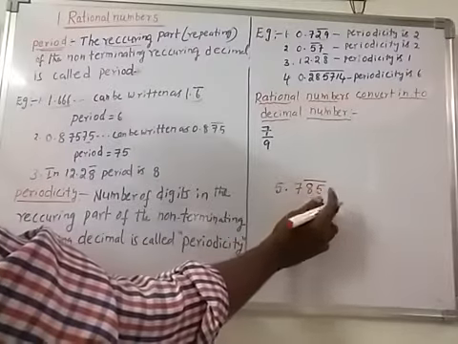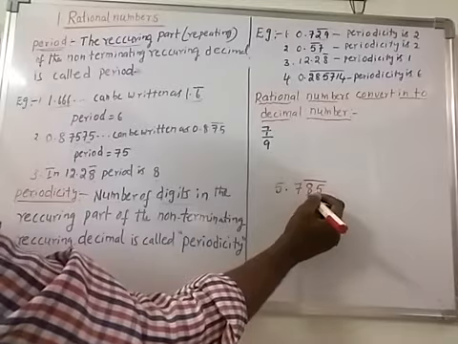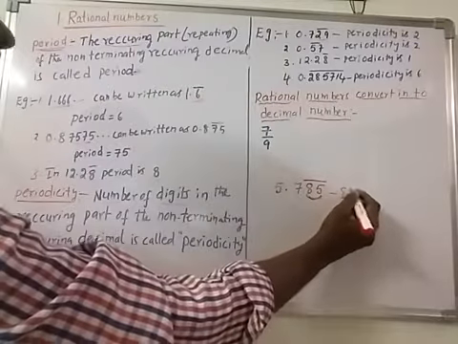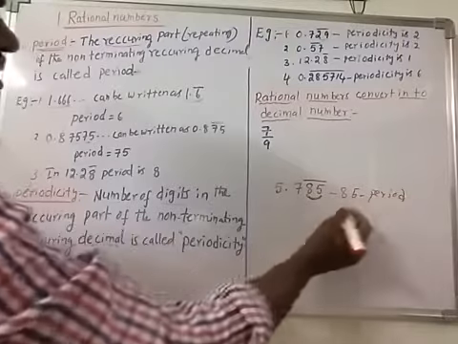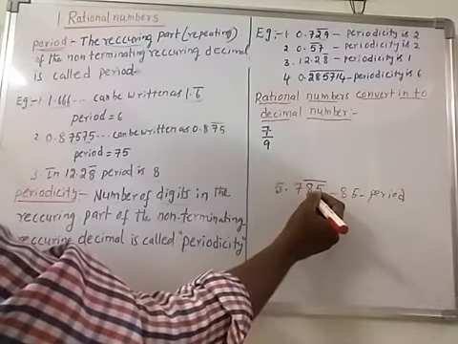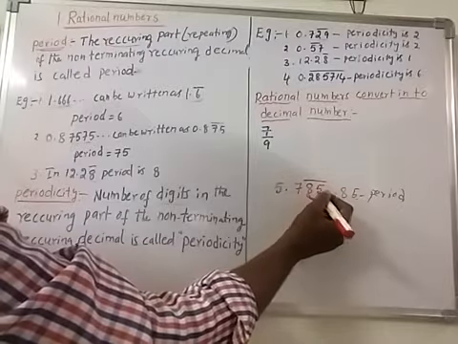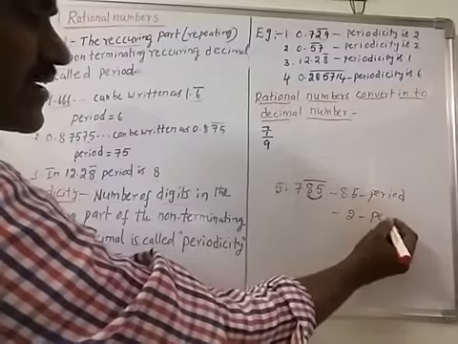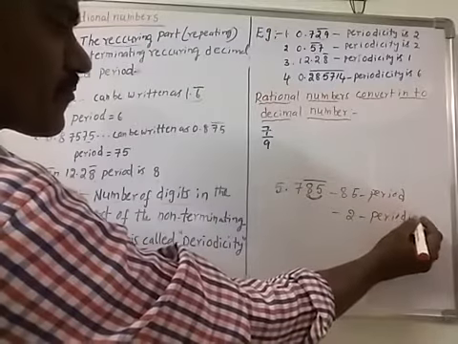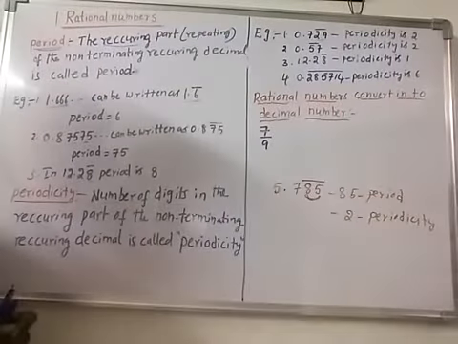The recurring part is this one, 85. So 85 is the period. How many digits are repeated? 2 digits are repeated, that is 8 and 5. So 2 is the periodicity. Okay.